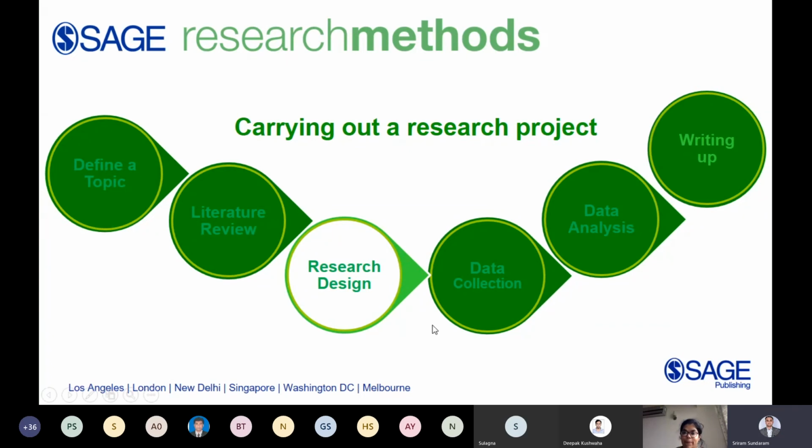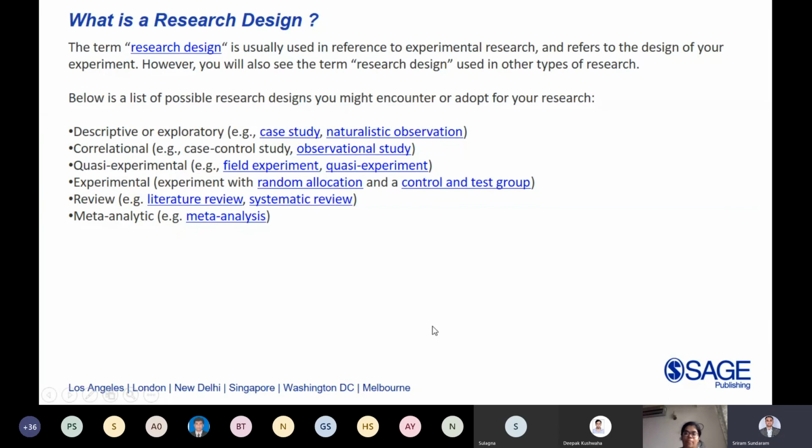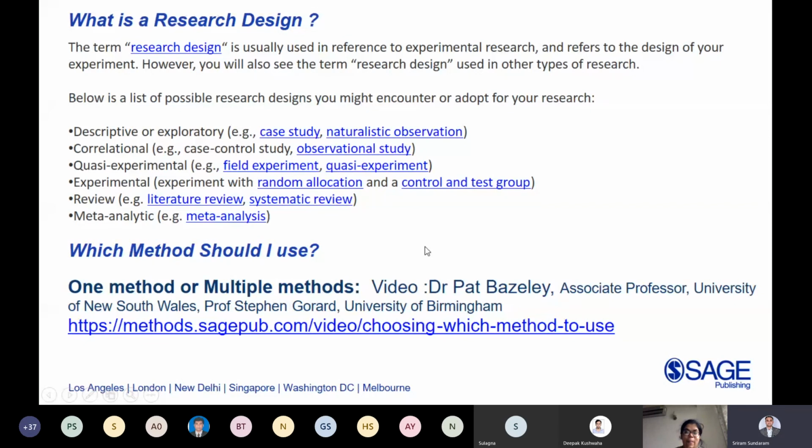Now I'll get into research design as a topic. Generally the term research design is used for experimental research, but you will also see it used in a lot of different types of research, like descriptive research, exploratory research, quasi-experimental, etc. Which method should I use? This is a question that almost every researcher would want to ponder when doing research. So I have selected one content on which method you should select, whether it is single method, mixed method or multiple methods.